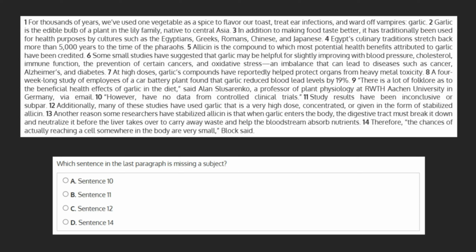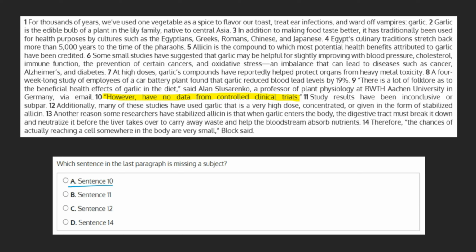Which sentence in the last paragraph is missing a subject? Let's go through our choices and see if we can locate the subject in each one. A. Sentence 10. However, have no data from controlled clinical trials.